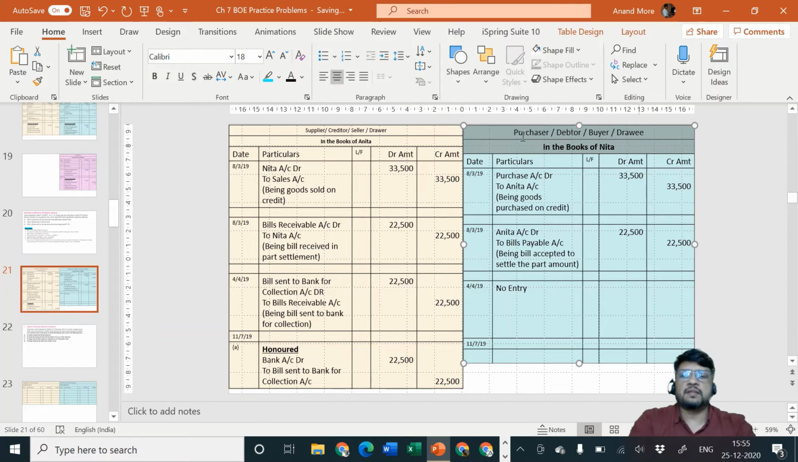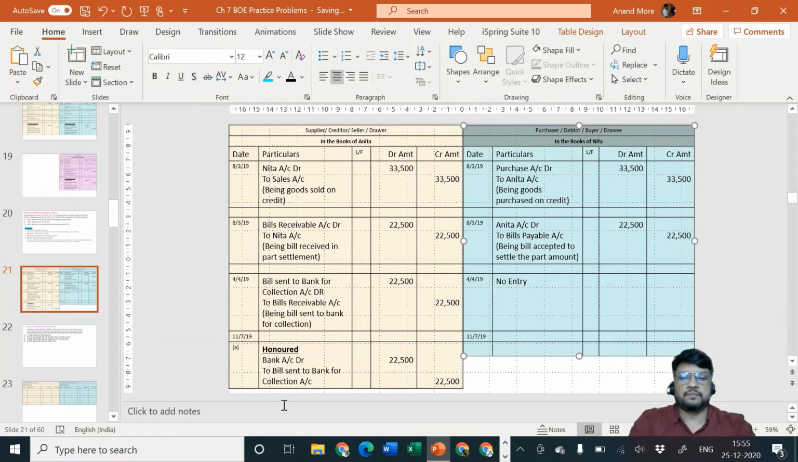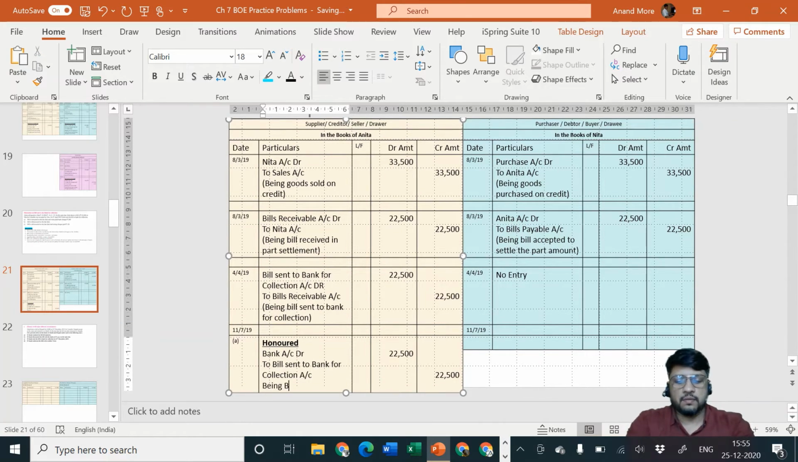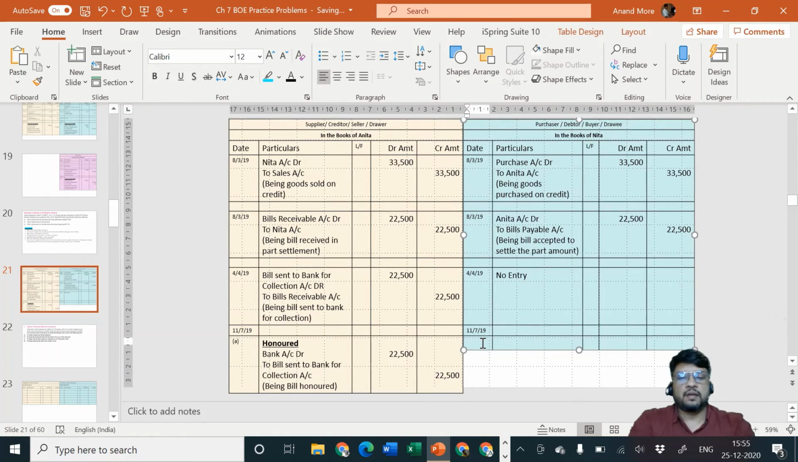Being bill honored, or you can say being bill sent to bank for collection honored. That's good. Okay. Here also we are going to consider situation A, and Roy will specify who came to me